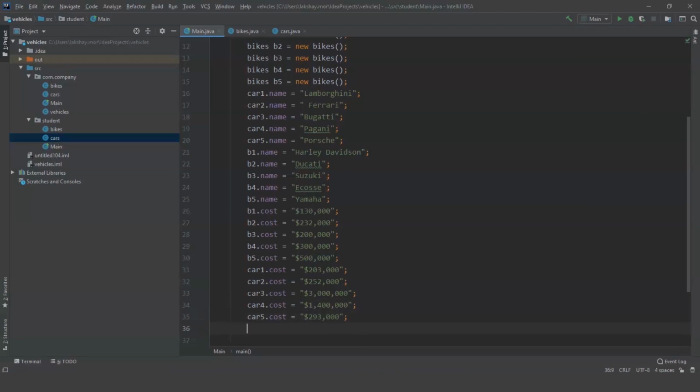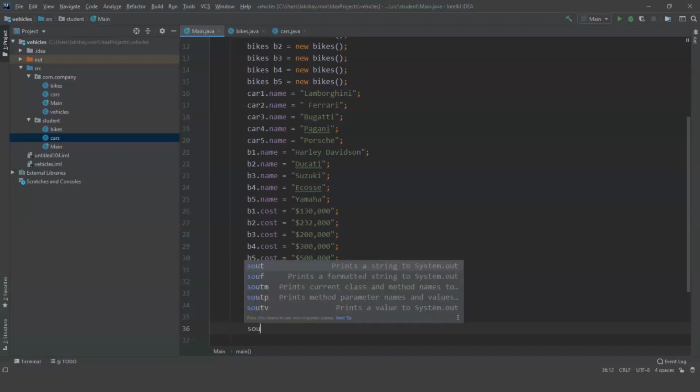I'm going to create a very simple but a very user-friendly program. So it's going to be interesting for you guys. We are going to ask the users what they would like, either bikes or cars. So we need to give them the options and our next program will be based on the options that the users select, not the options we give as the command. So let's do it.